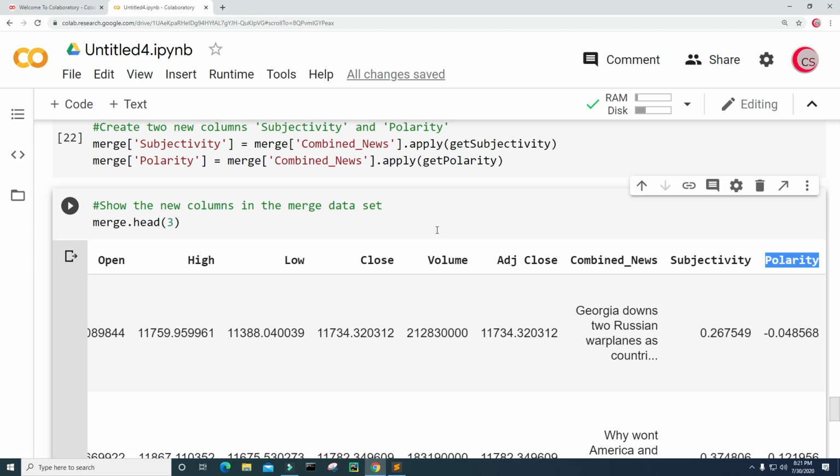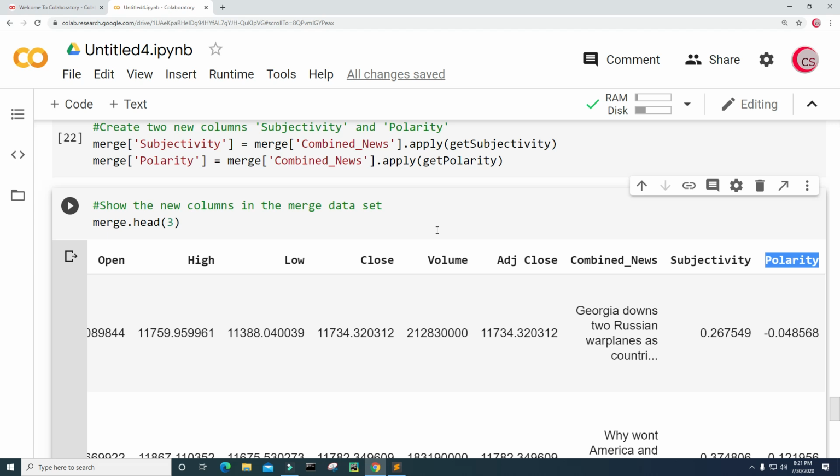I should also mention that the polarity is a float, which lies in the range from -1 to 1, where 1 means a positive statement and -1 means a negative statement. The subjectivity generally refers to personal opinion, emotion or judgment, whereas objectivity refers to factual information.